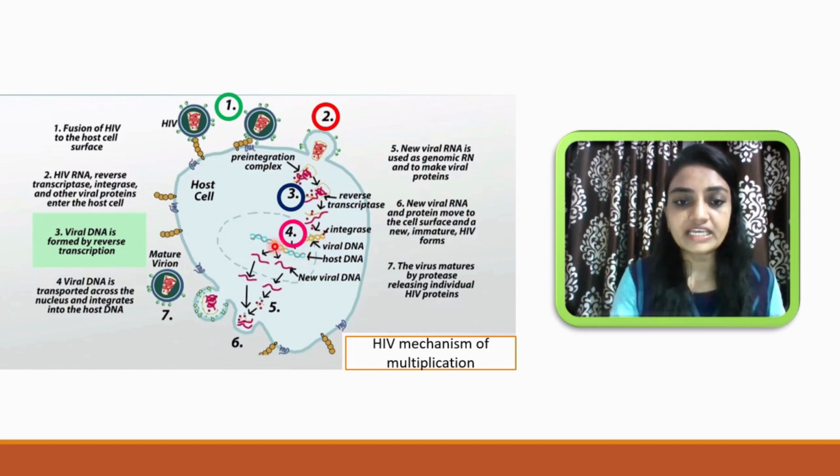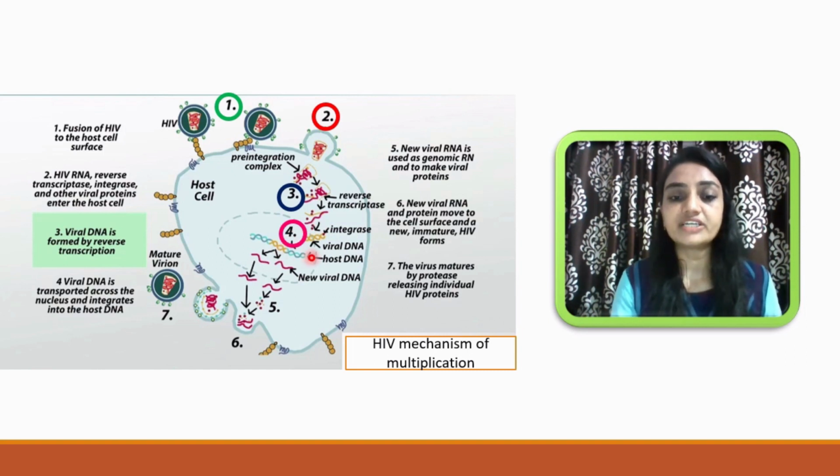The host DNA will be cut using the integrase enzyme, and using the integrase enzyme, the viral DNA gets integrated inside the host DNA. So the integrase enzyme plays a very important role here. First of all, reverse transcriptase plays a very important role, converting RNA into DNA. Then integrase is the enzyme which helps the viral DNA get incorporated into the host DNA.